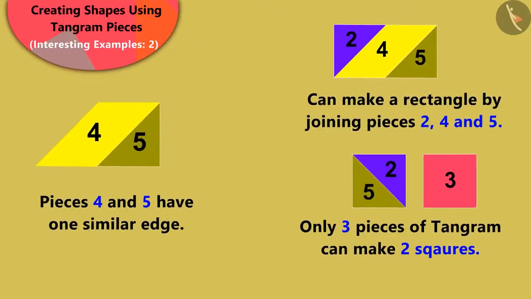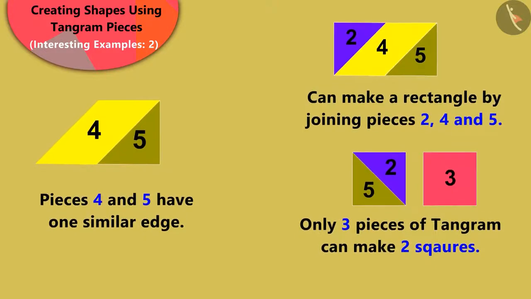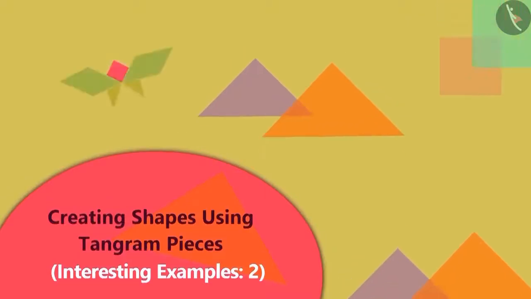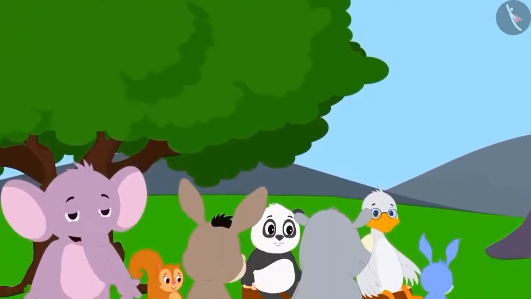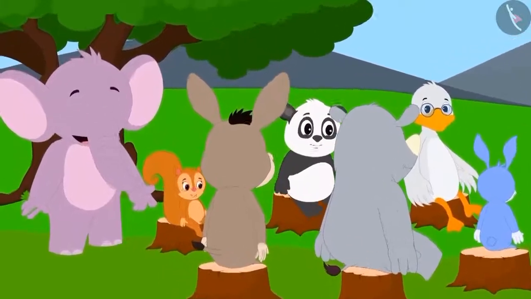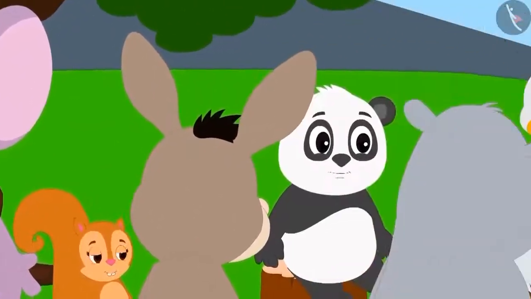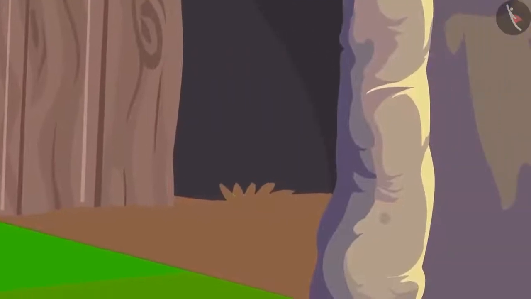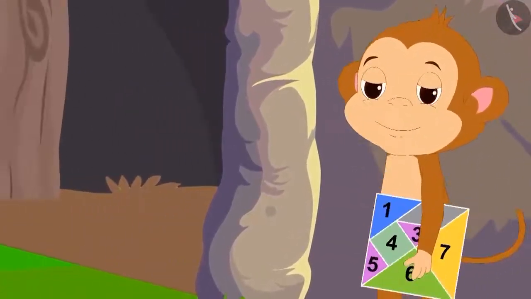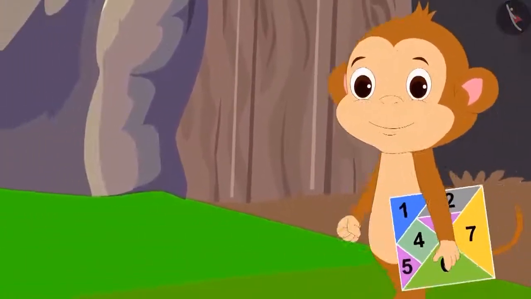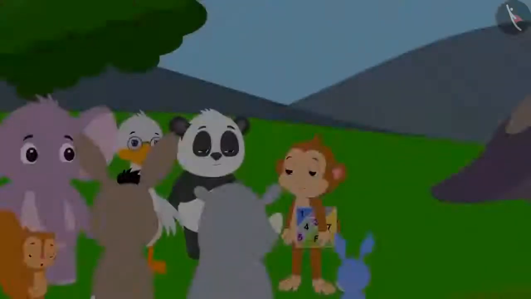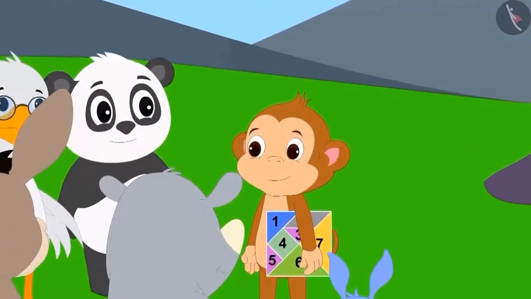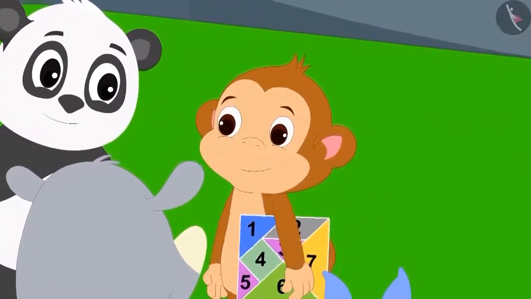In the previous video, we saw some interesting examples related to the tangram. We will get to know more about it in this video. The next morning, all the villagers gathered together. All were waiting for Babban. Just then, Babban reached there with another type of tangram in his hands. Everybody crowded around Babban excitedly.